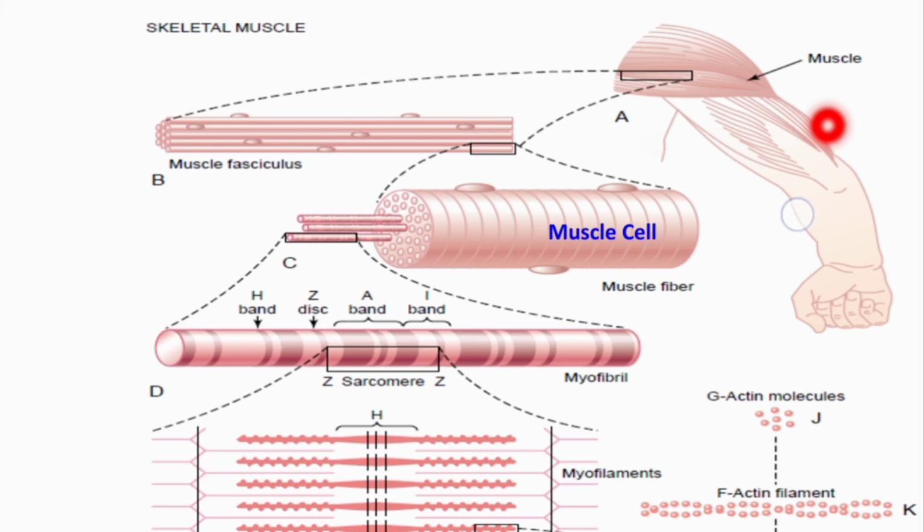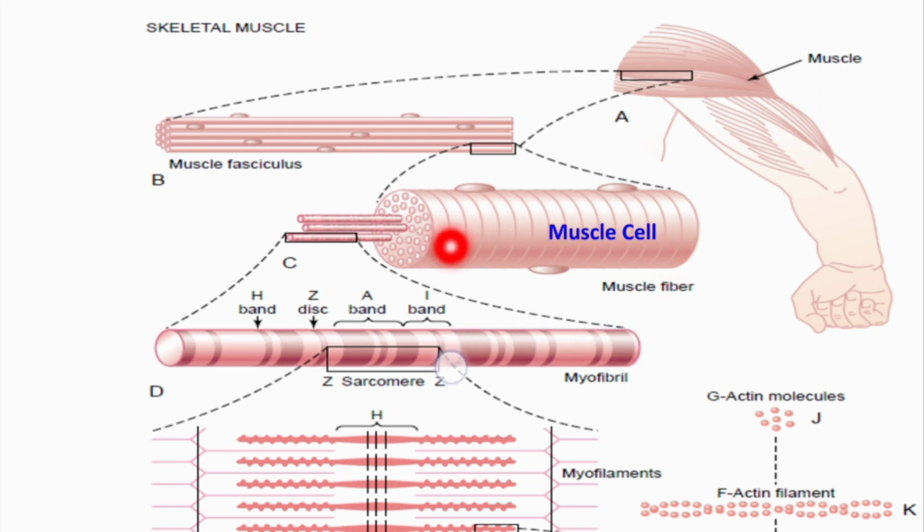So, this is our muscle, skeletal muscle, and this skeletal muscle is made up of a large number of these groups which are called muscle fasciculus, and the plural is muscle fasciculi. And in turn this muscle fasciculus is made up of a large number of muscle cells, which is also called muscle fiber. So, this is very important that muscle cell is also called muscle fiber.